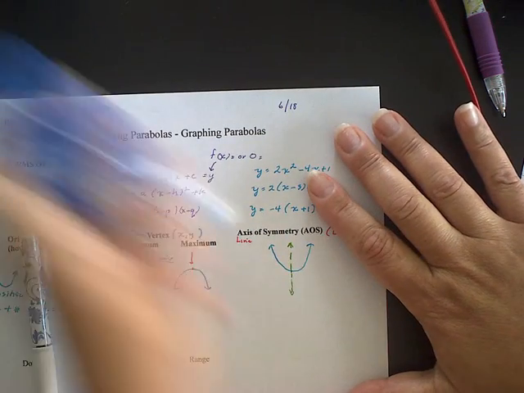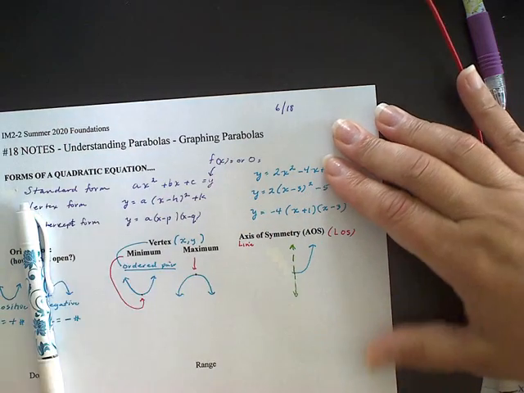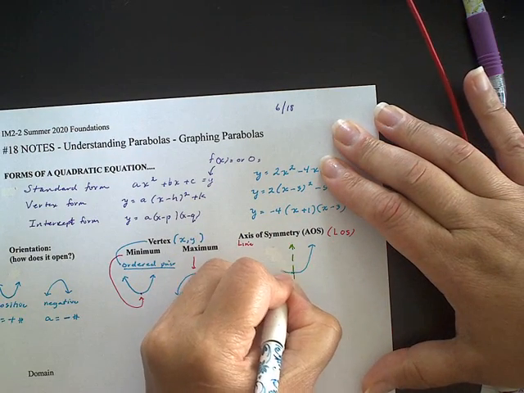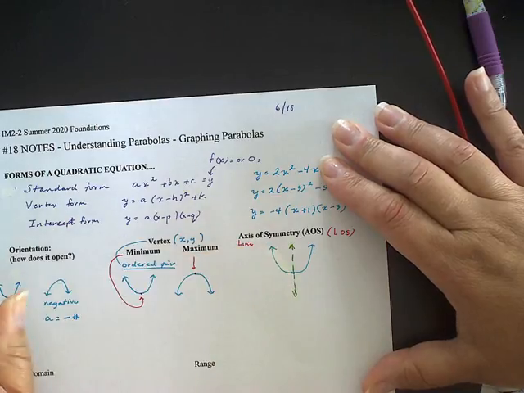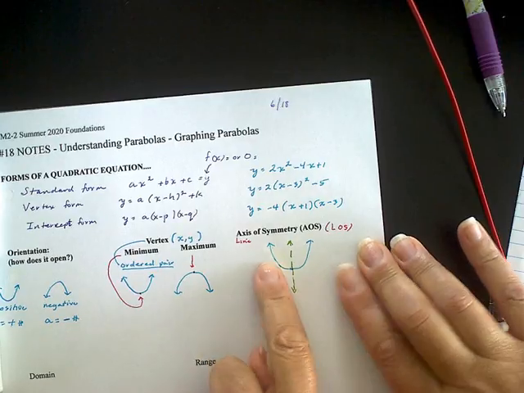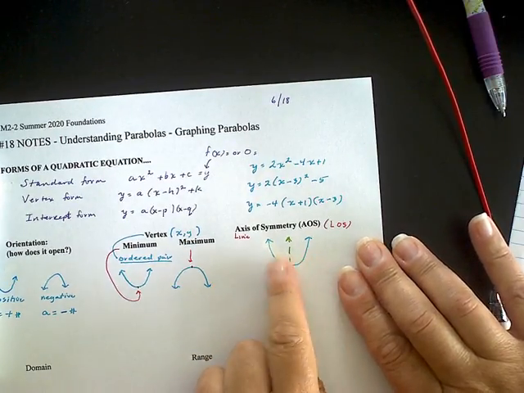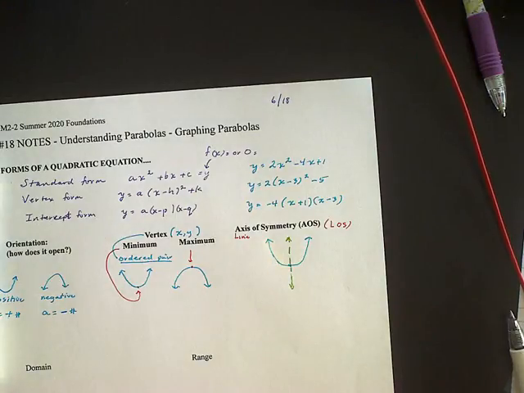My graph doesn't look very good. It's not convincing. Let's see if I can convince you a little bit more. There. So if I was to take one half of that graph and fold it over that axis of symmetry, it would meet point to point because they are symmetric.